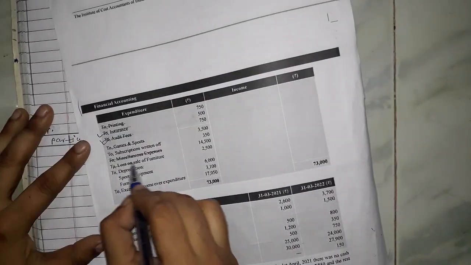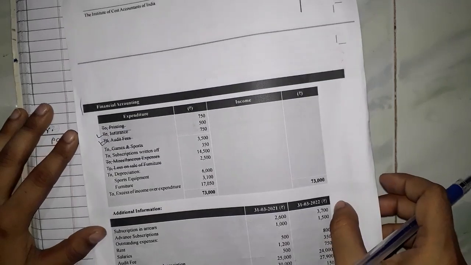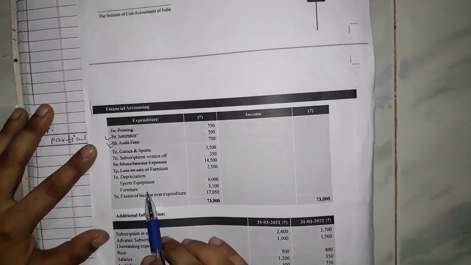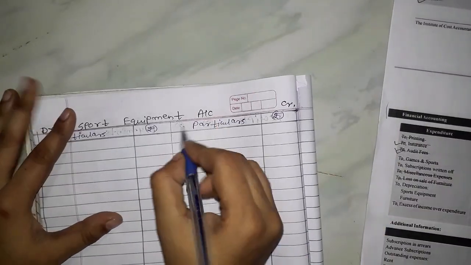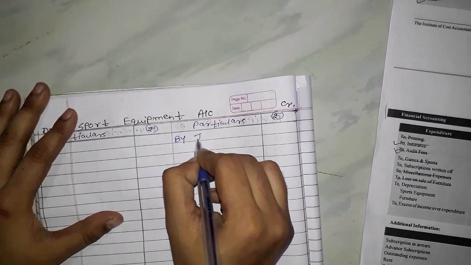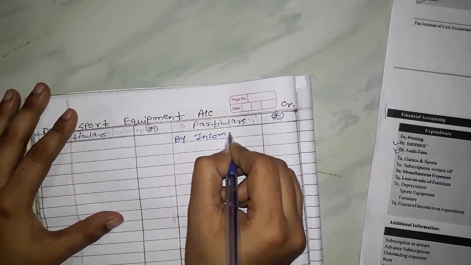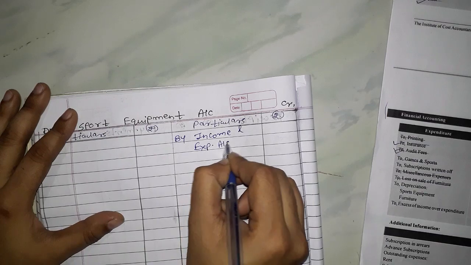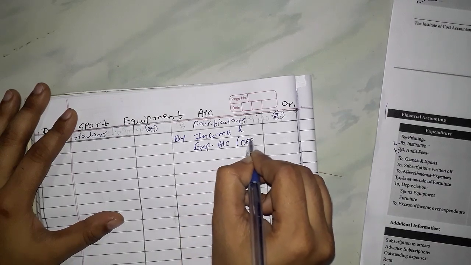So here we have completed this amount also. After that, depreciation is given. So depreciation again, sports equipments and furniture, we are on debit side. In that particular account we will record on credit side. Okay, so here again it will be recorded as income and expenditure account, which is nothing but your depreciation.